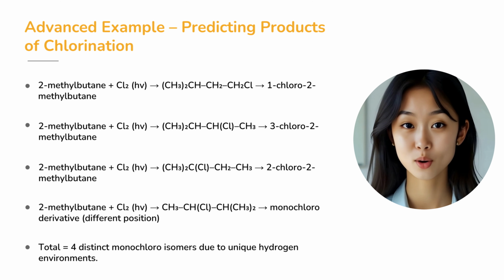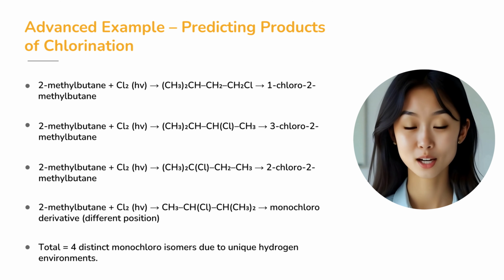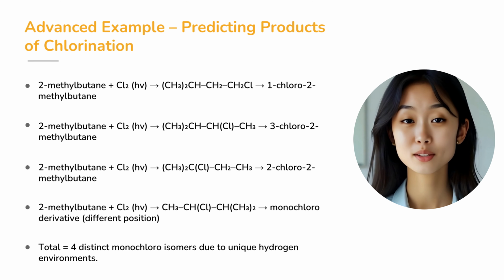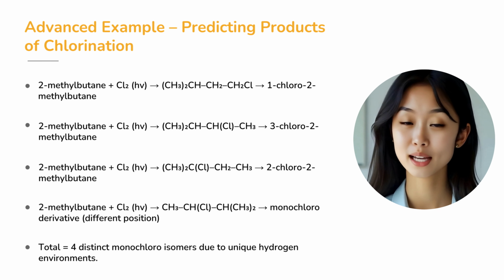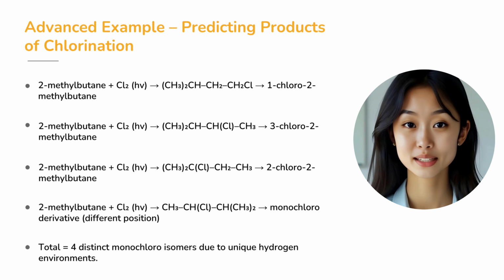Second, chlorination at another carbon gives 3-chloro-2-methylbutane. Third, chlorination at the tertiary carbon gives 2-chloro-2-methylbutane. And finally, chlorination at another unique position gives the 4th monochloro derivative. So, from 2-methylbutane, 4 distinct monochloro isomers can be formed. This illustrates the non-selective nature of free radical halogenation. Instead of one product, we often get mixtures.